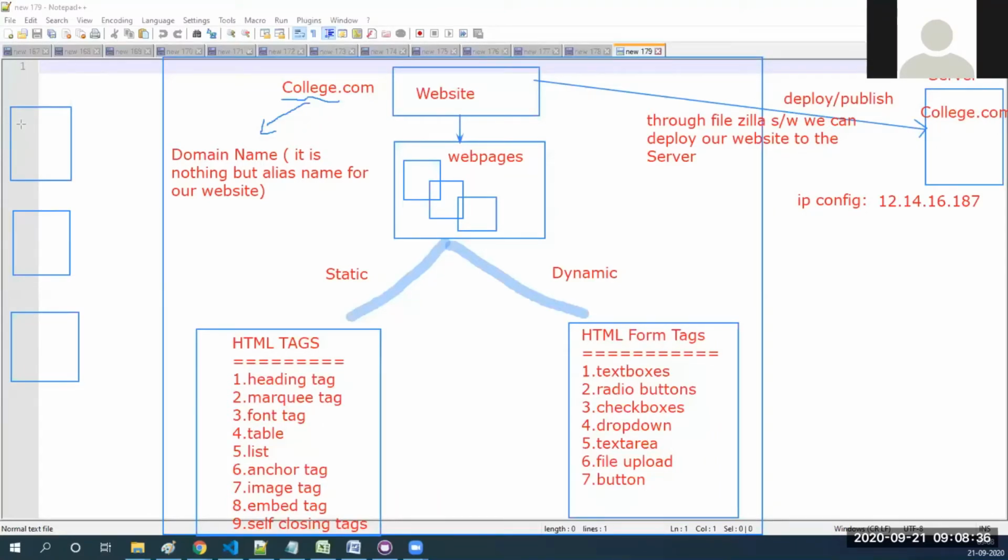I have to open the browser and type http college.com. Then it will go to here, then here, and from here to here. In the same way it will appear here.